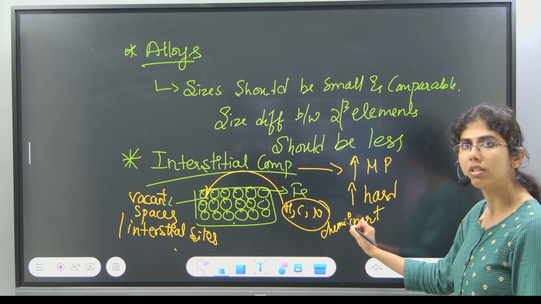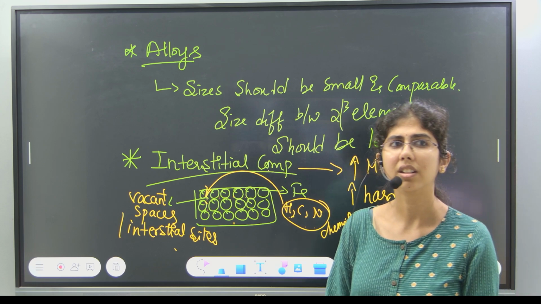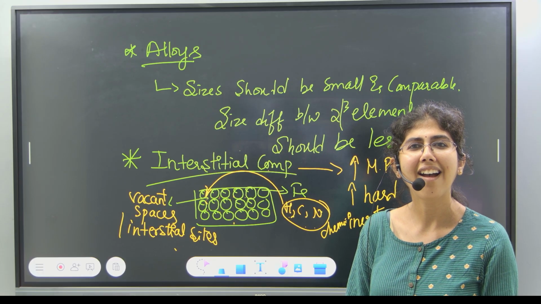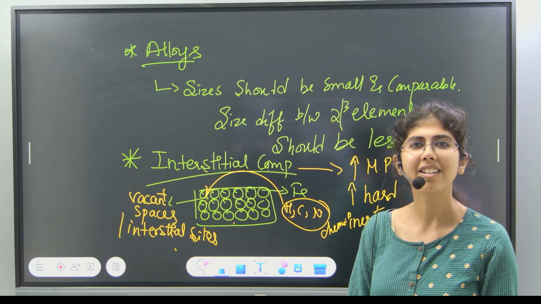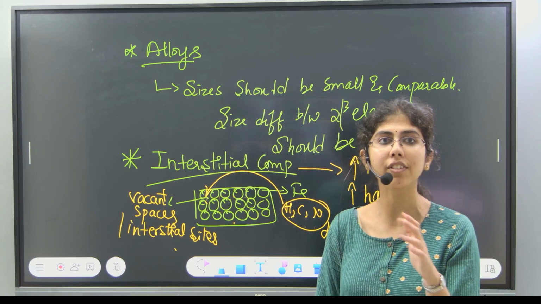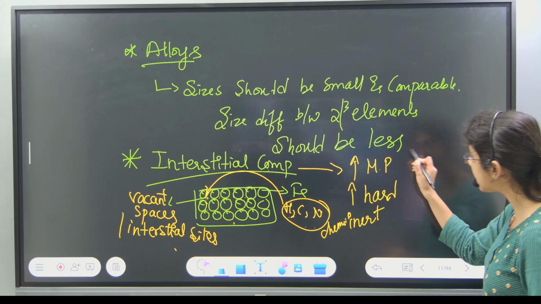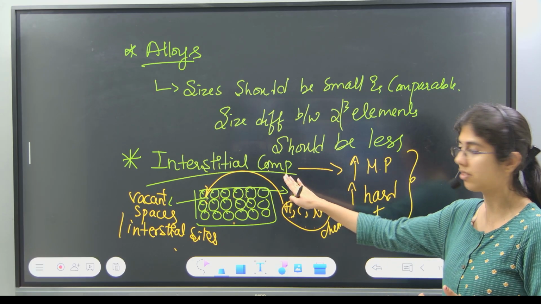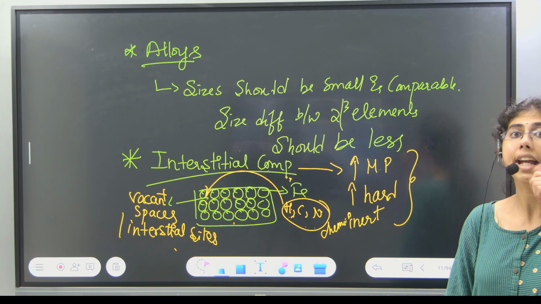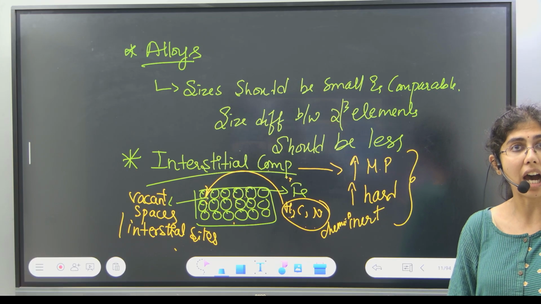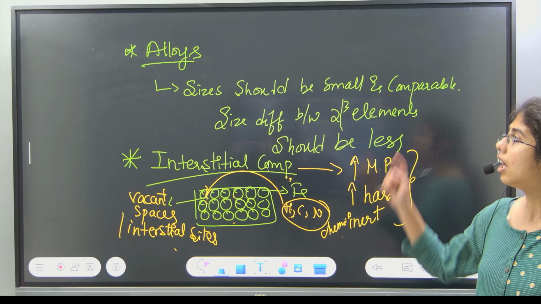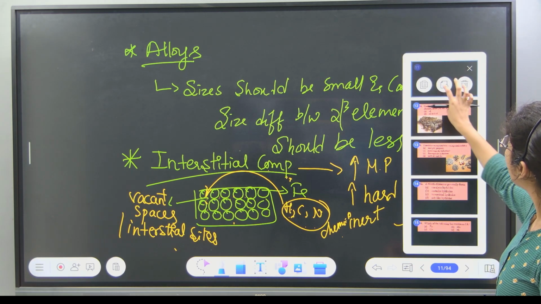What do you mean by chemically inert? Not reacting with other elements. Low reactivity. Yes, they don't react easily. So these pointers about interstitial compounds you have to remember. When you form an interstitial compound, its metallic property increases, its hardness increases, its melting point increases, and it becomes chemically inert.